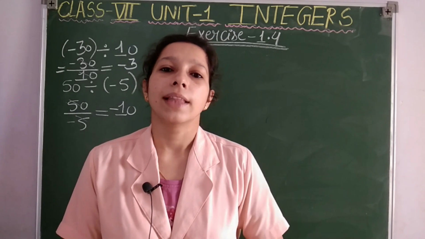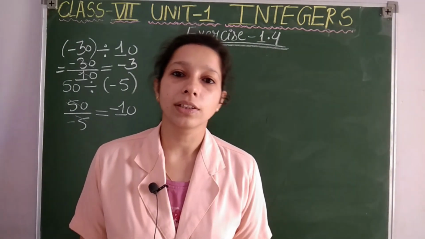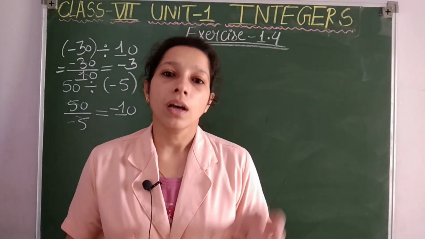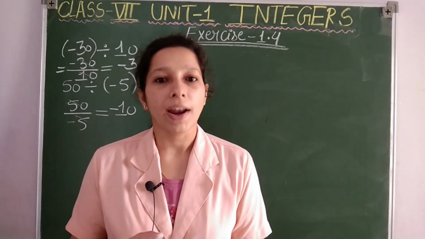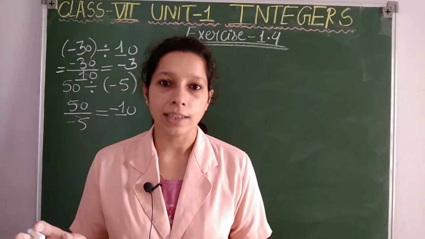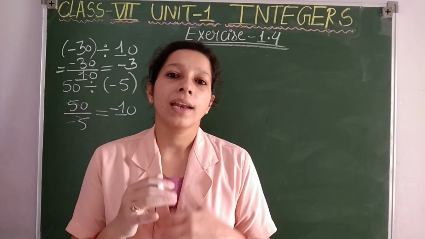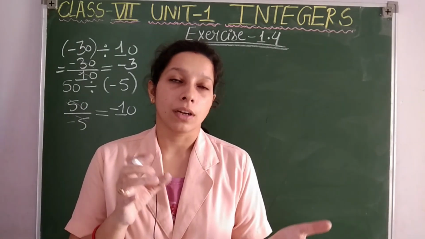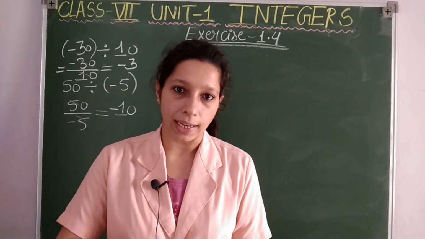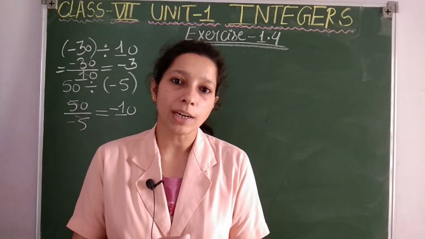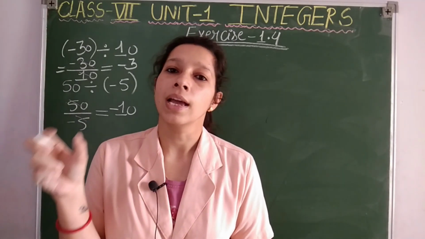Okay students, then third point, division of integers by 0. Whenever any integer is divided by 0, it is meaningless, it is not defined. But when 0 is divided by an integer, the result will be 0 only.